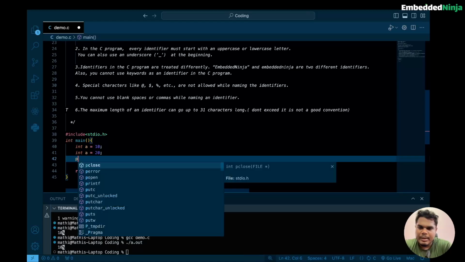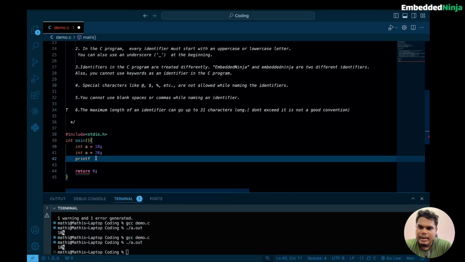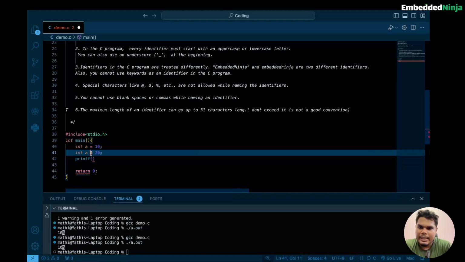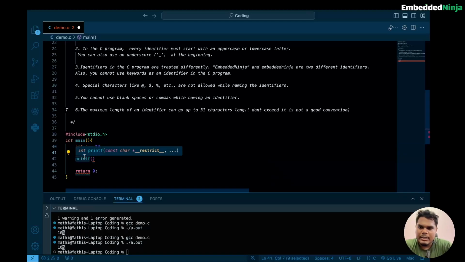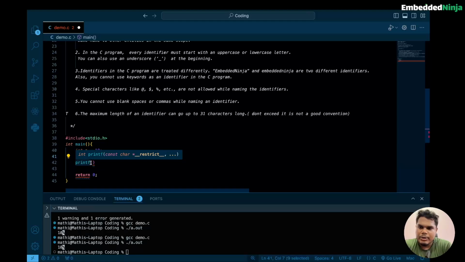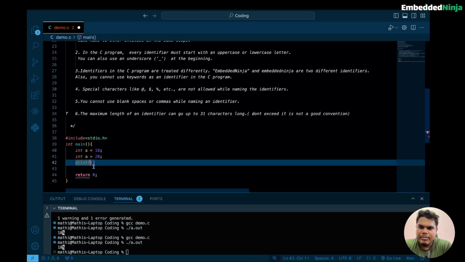If I try to print the value of a, the result will be 20, because a got reassigned. So it is not advisable to reuse the same variable name, because we might end up storing wrong values.